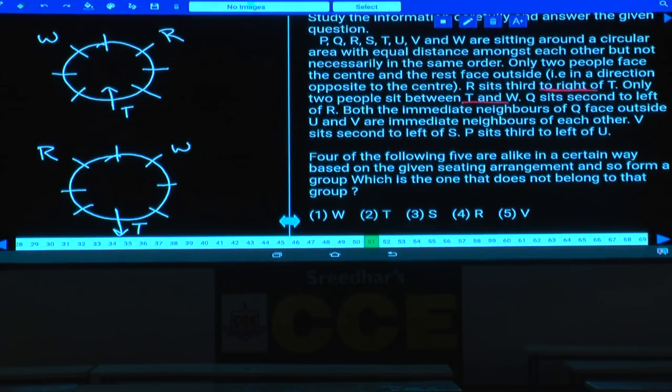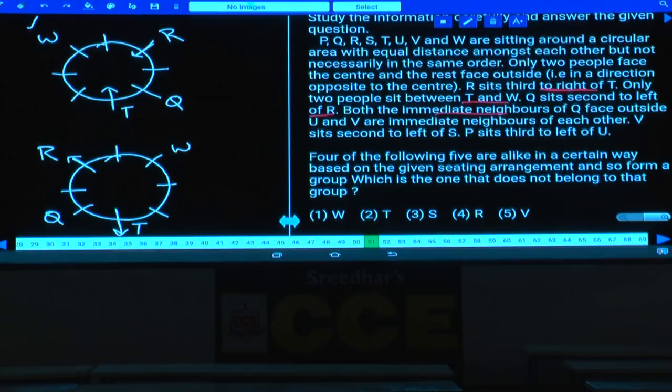Then Q sits second to the left of R. As Q is seated second to the left of R, now in this case, R is facing the center, then only Q will be here, because the other case is not possible because W is already there. Q sits second to the left of R and R is facing the center. Now in this case, Q sits second to the left of R, Q must be here. Seated second to the left of R means R is facing away from the center.